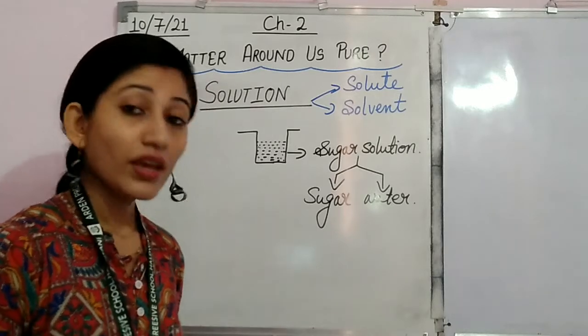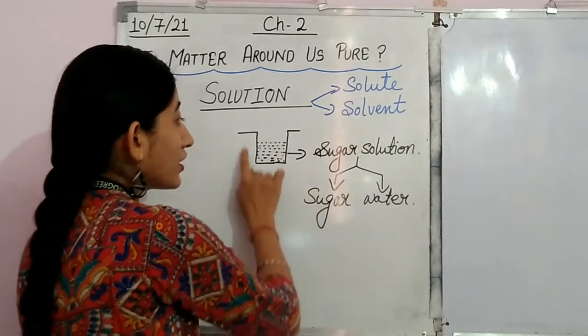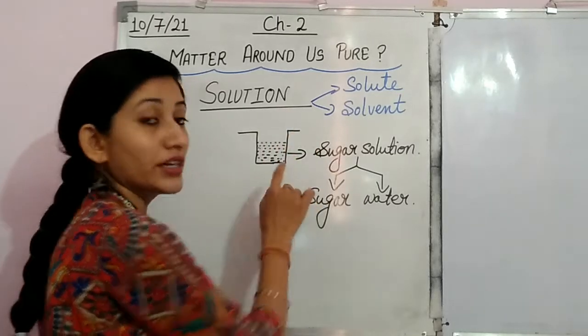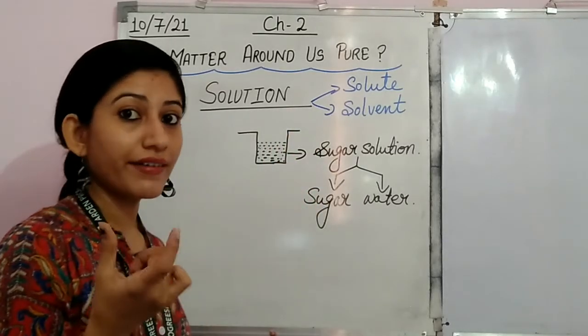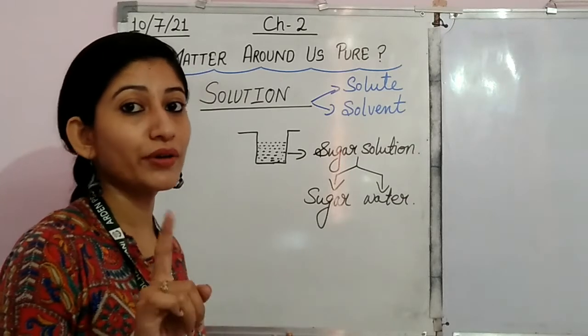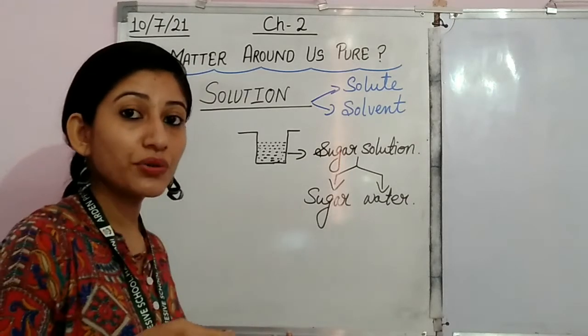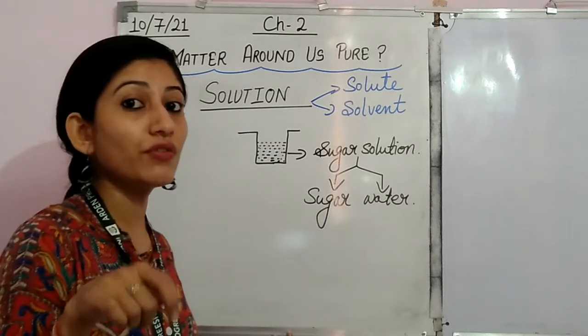Means in the sugar solution, you have taken sugar. Sugar is in lesser quantity, right? So it is representing itself as a solute because it is in lesser quantity. Another thing is that we are taking sugar and dissolving it in water.